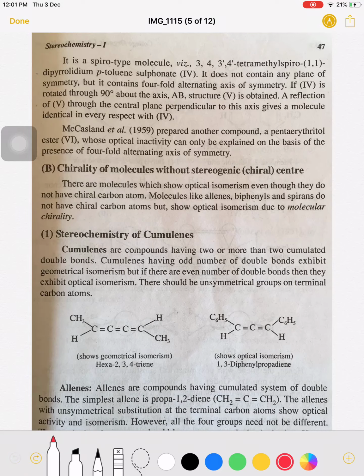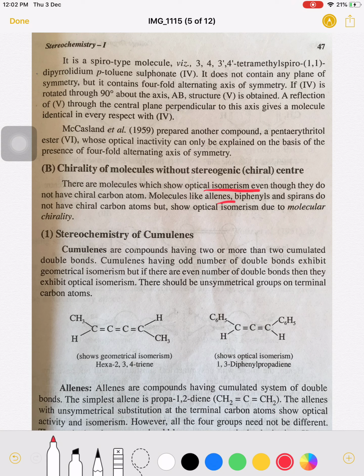Dear students, we will now see chirality of molecules without a stereogenic, that is chiral, center. That is, those molecules which do not have any chiral center, whether such molecules are optically active or not will be studied here. Now see here, there are molecules which show optical isomerism even though they do not have chiral carbon atoms.